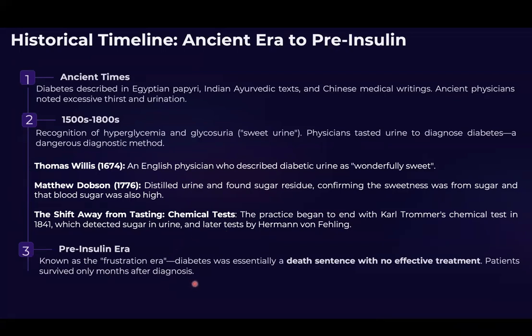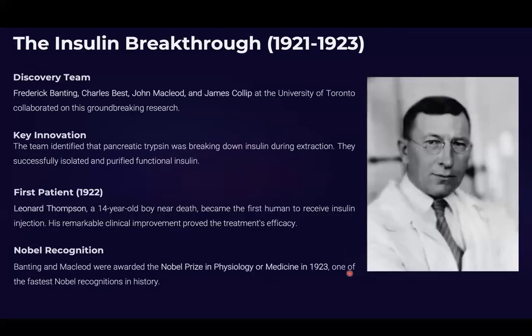Before insulin was isolated and used for treatment, this was known as a frustration era, and diabetes was essentially a death sentence with no effective treatment. Patients diagnosed with diabetes survived only a few months. But a breakthrough happened between 1920 and 1923 by Frederick Banting at the University of Toronto and his collaborators.